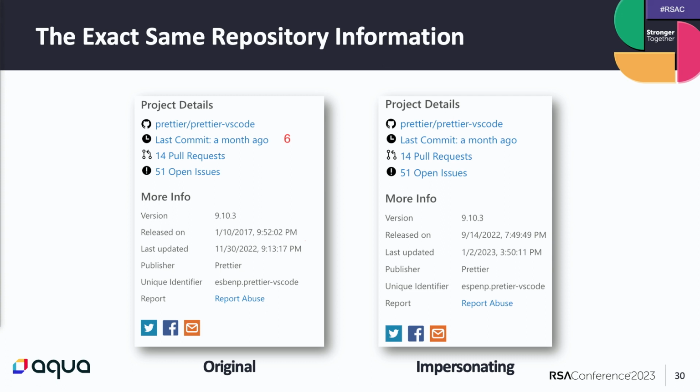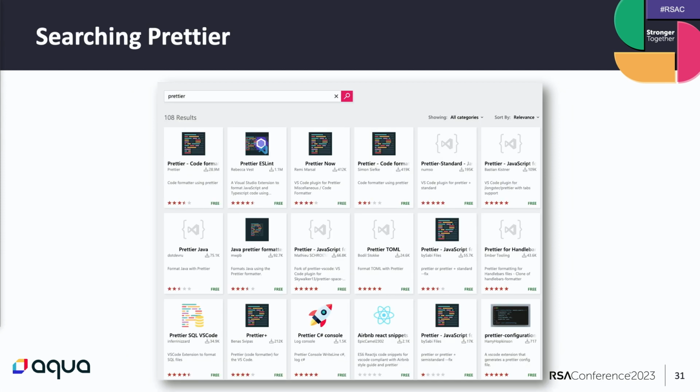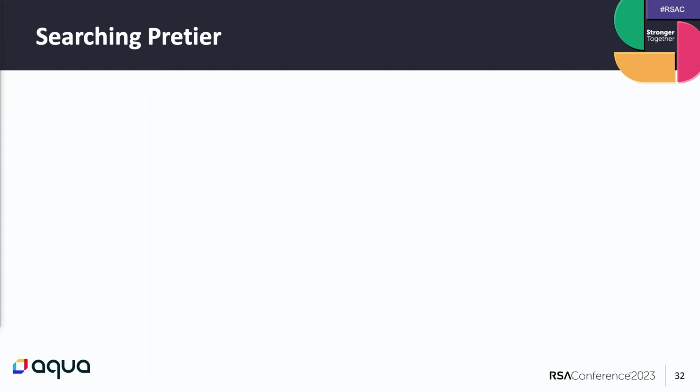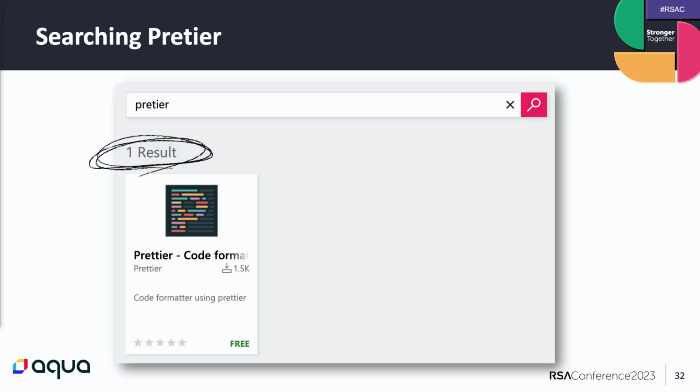Now, up to here, we showed how we're able to fabricate extensions to look almost identical, but how can someone even get to my extension? I mean, when you search for prettier, you can see there are many results, and the impersonating extension that we uploaded is not even here. So how can someone even get to it? What happens when someone searches for prettier with 1 T by mistake? We are the only result in the marketplace, and you can even see in the box that it has a display name property, prettier with 2 Ts, making it very hard to distinguish.